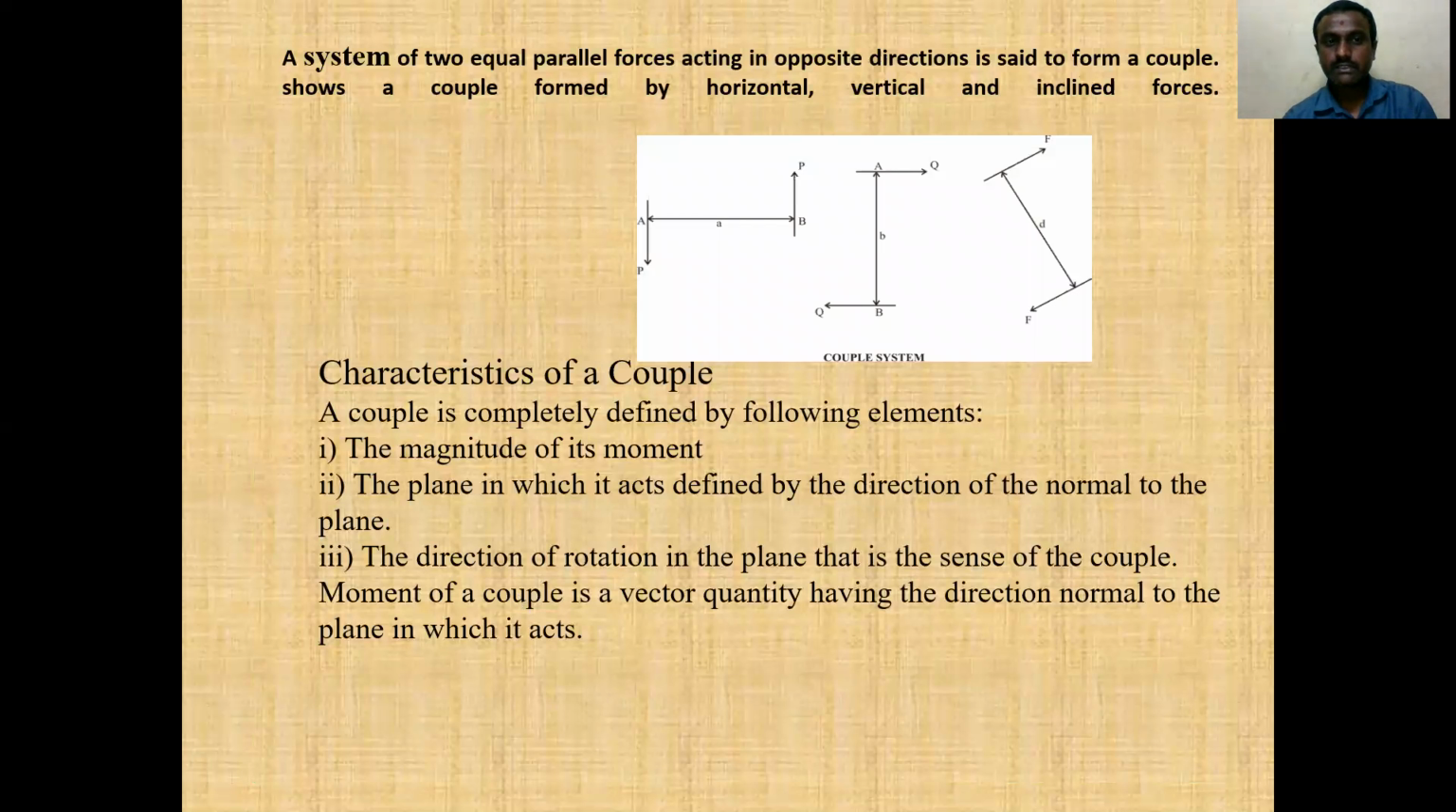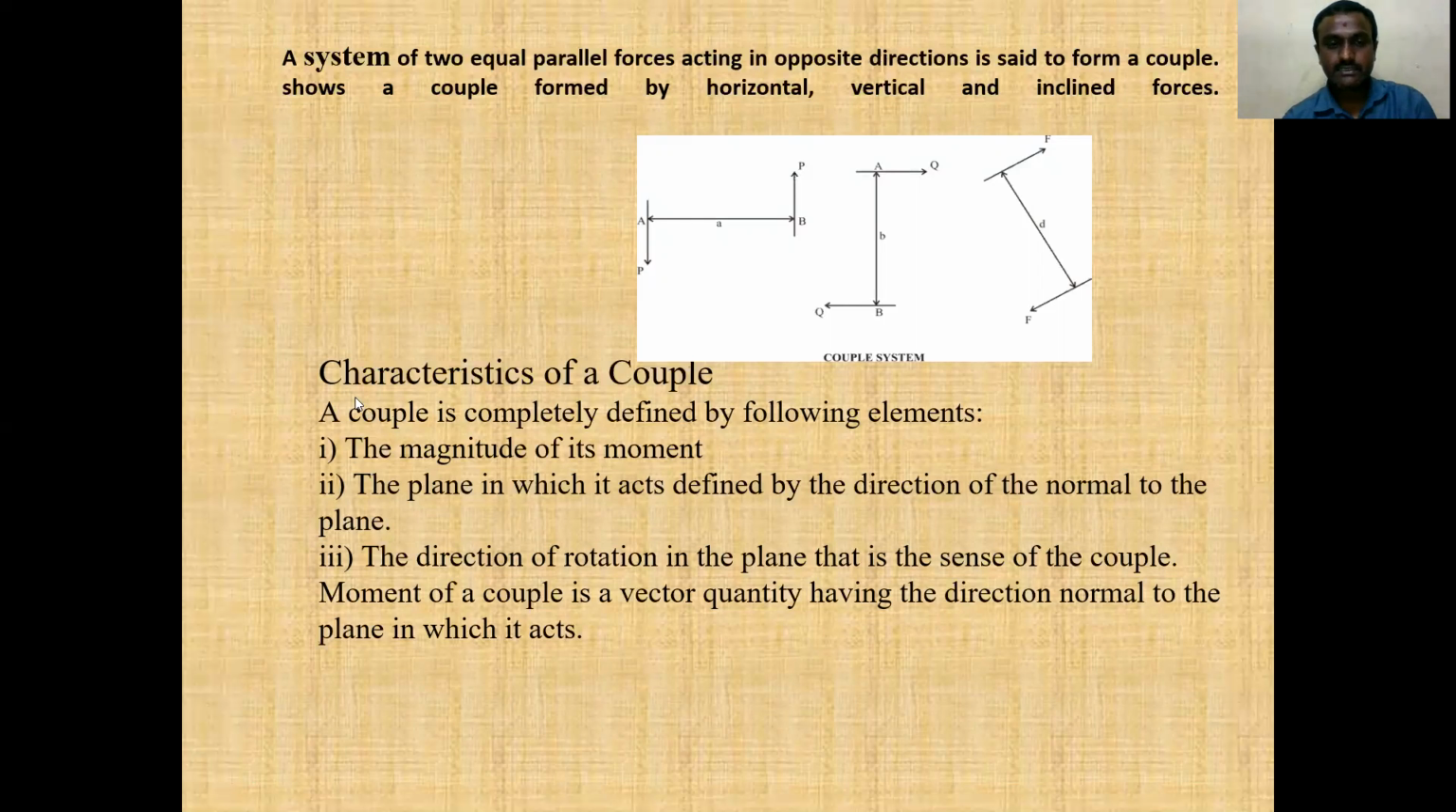Now we will discuss the couple. A system of two equal parallel forces acting in opposite directions is said to form a couple. A couple is shown in a horizontal direction, a vertical direction, and an inclined direction. A couple is nothing but two equal parallel forces acting in opposite directions, shown in the figure in horizontal, vertical and inclined directions. So these are the couple formations of a system.